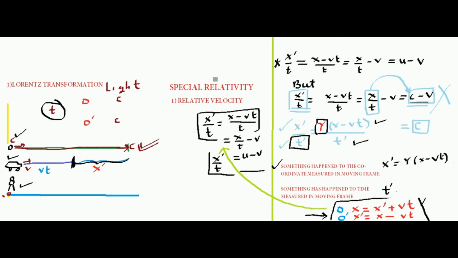So t dash indicates that when time t has elapsed for the stationary observer, the time elapsed for the moving observer is t dash. So these two are no more the same. Classically these two are the same because time was universal, but in modern physics, after the invention of relativity, it is said that the time elapsed in a stationary frame is different from the time elapsed in a moving frame. So the question is, how is t dash related to t? Let us derive that part.